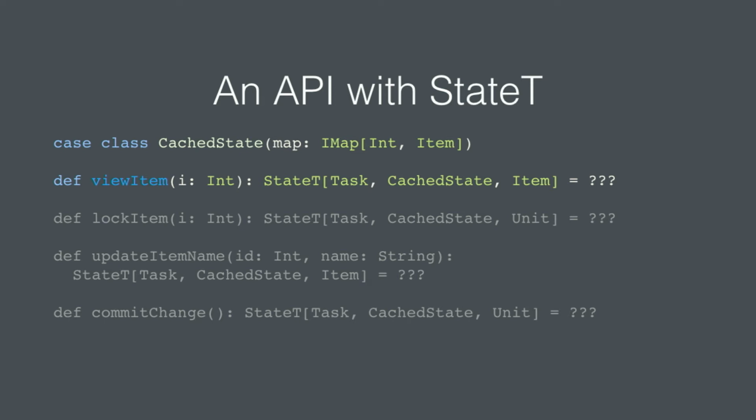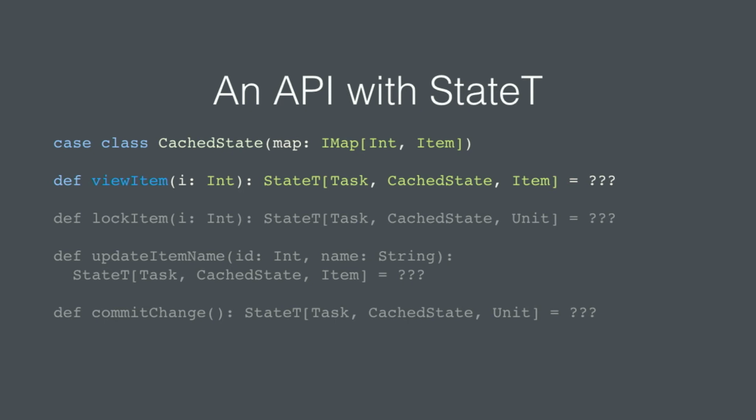And the initial state that we want to deal with is an immutable cache, right? This way we can update the cache immutably and statefully and kind of thread this cache through, so as we view things or whatnot, we don't have to re-query, and we can save some time. So what do we have?